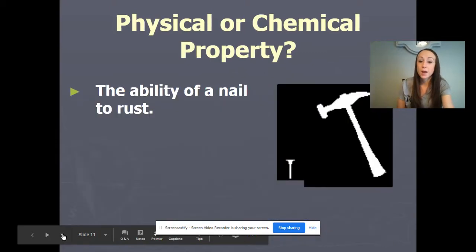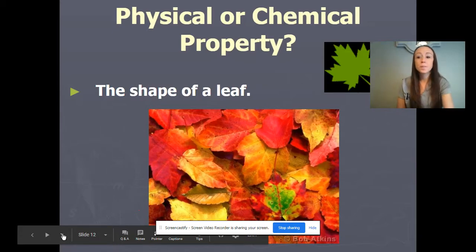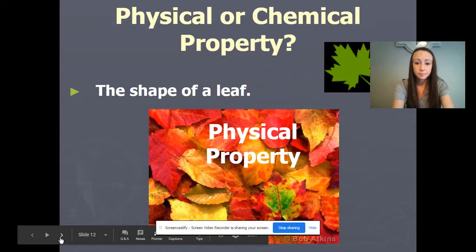The ability of a nail to rust. Again, that's a chemical reaction that's going to happen. We're going to have a new substance. That rust is the new substance. So we're going to have a chemical property being observed. The shape of a leaf. Whether it is a maple leaf and has more of these little prongs coming up here, maybe you're looking at a pine needle or something, the shape is a physical property. The matter stays the same.